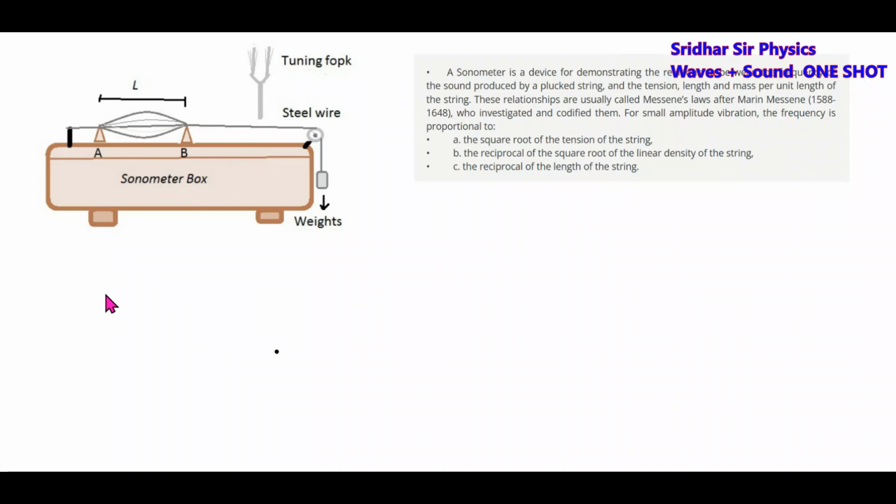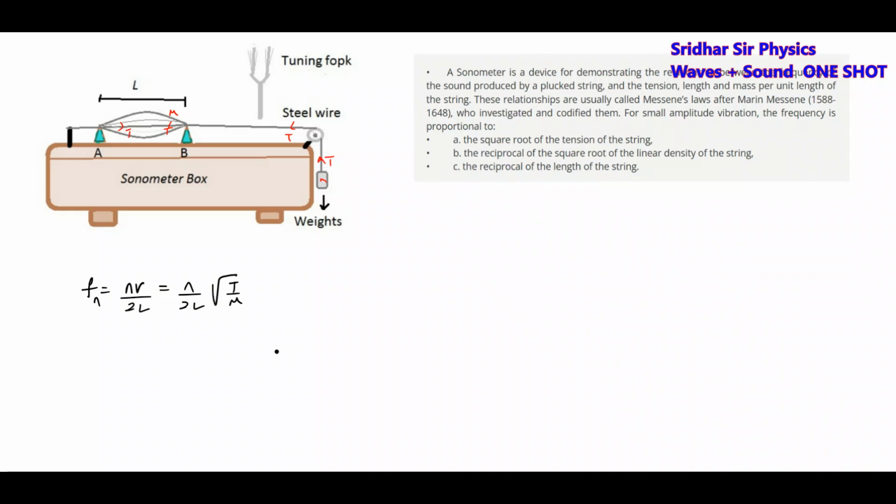From the basic equation, F equal to nV by 2L, the resonant frequency in the nth harmonic. Further, V, the speed of the wave, is given by root of T by mu, where T is the tension. The tension depends upon the load we suspend here, and the same tension is set up in the rope. The rope has linear mass density mu, and L is the length. By moving these bridges, we can adjust the length here.